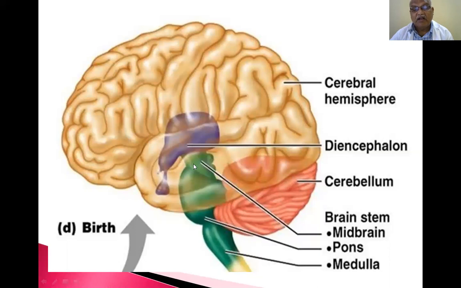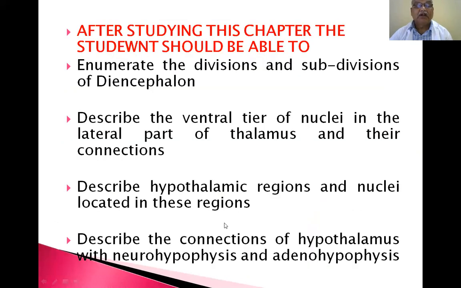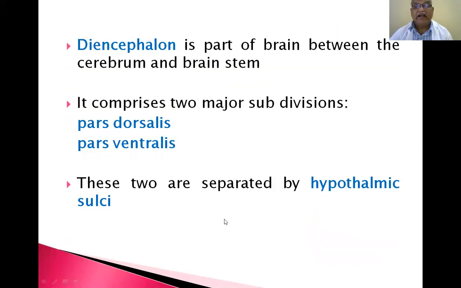So forebrain, midbrain, hindbrain. The diencephalon is the part of the brain between the cerebrum and the brainstem.